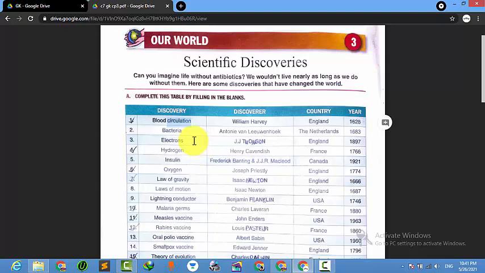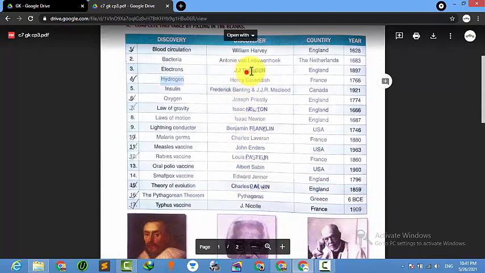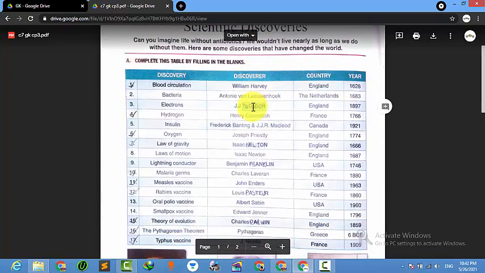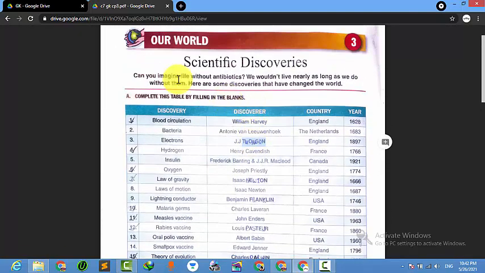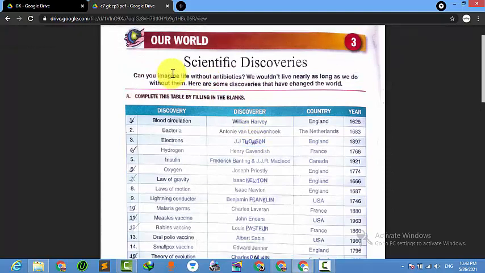The question could come like this: who discovered bacteria, who is the discoverer of hydrogen. I might ask you like this, so I will read it thoroughly, as some answers might not be clear. The PDF will also be available to you. I will upload it in your group as well as on this link, so that you can fetch it at your exam time. So first of all, complete this table.